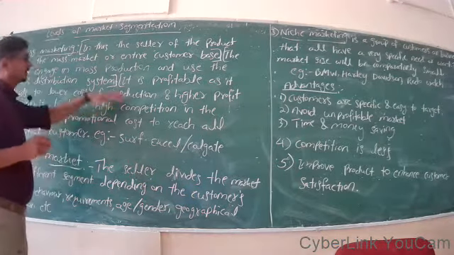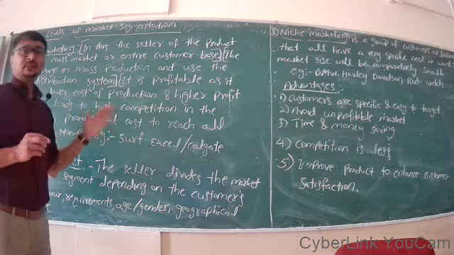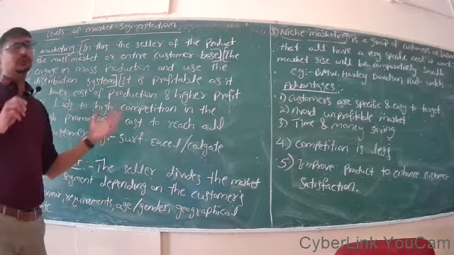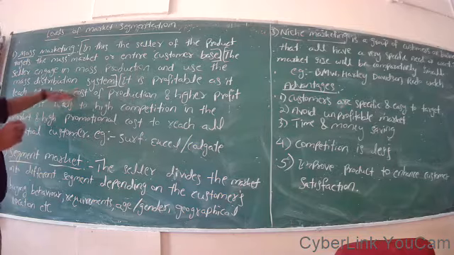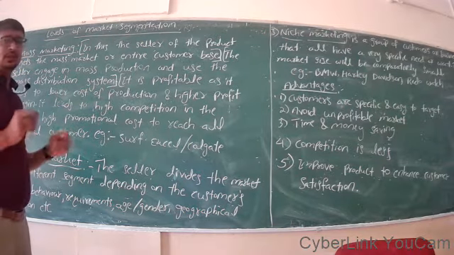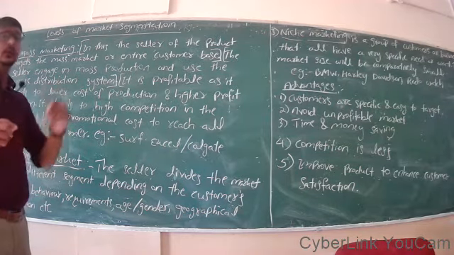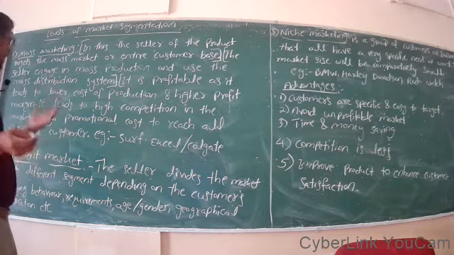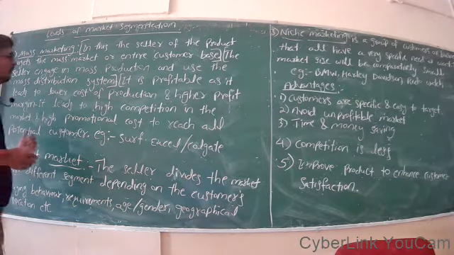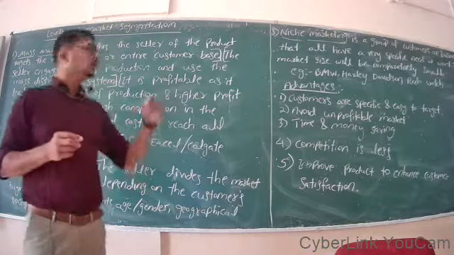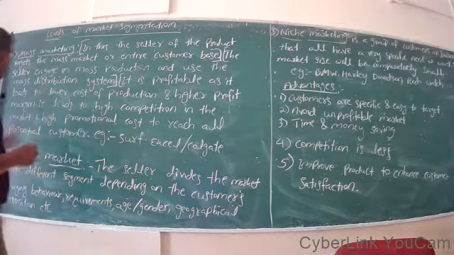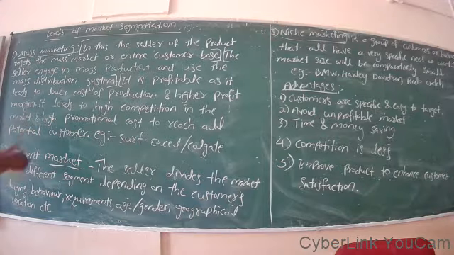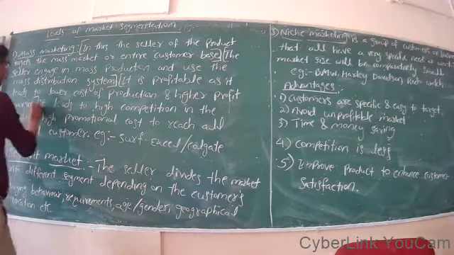Since under mass marketing you are going to produce a large volume of goods, it leads to lower cost of production, lower unit cost, and ultimately higher profit. Since your cost gets low, your profit margin increases. Then this is one more point.